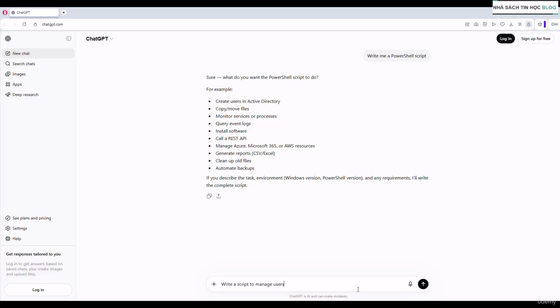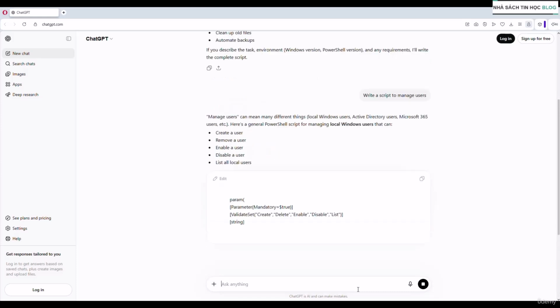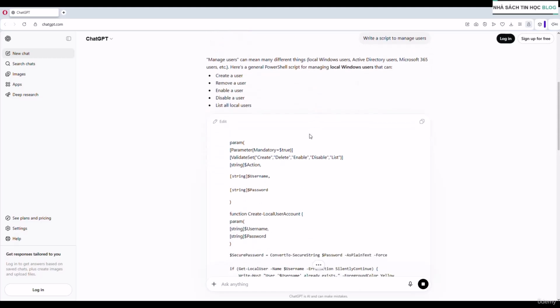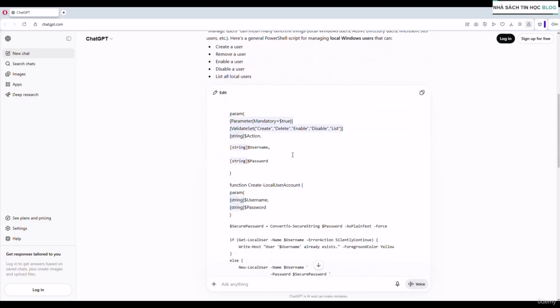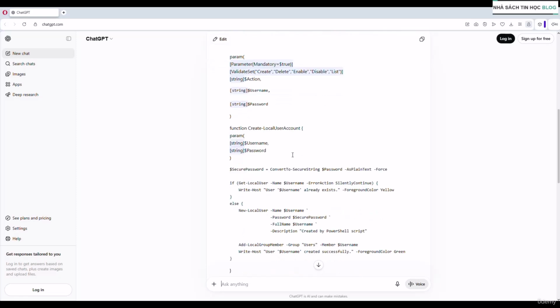So if I was to even just say something like write a script to manage users and hit enter, again, it's saying manage users can mean many different things. And it gives me a script here. But this isn't anything useful in most cases, because again, I've been too vague. How are we meant to manage these users? On what system? Which users? It's going to make vague assumptions, and those assumptions are not going to match your environment.